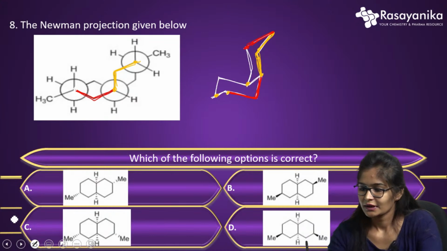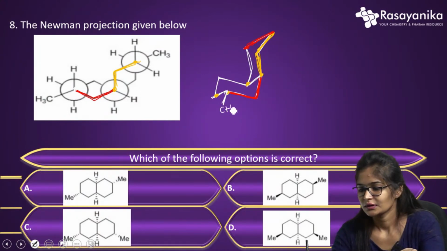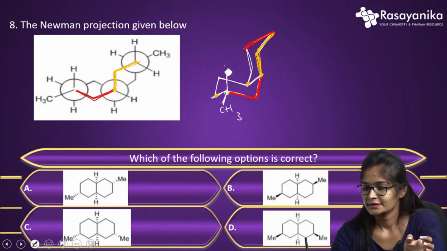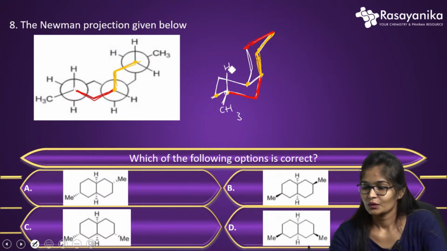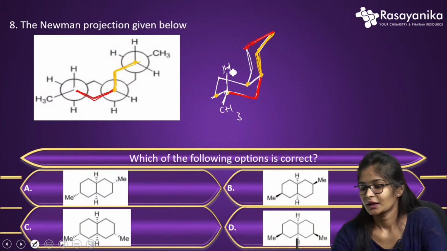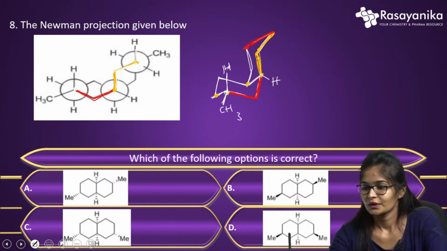Here on the front carbon, this is the CH2 bridge that I can see. To this there is one CH3 which is in equatorial position, and there is one more hydrogen in axial position that you can see there. Next, to this front carbon we have hydrogen. Again the same bridge, and to this carbon we have only two protons.